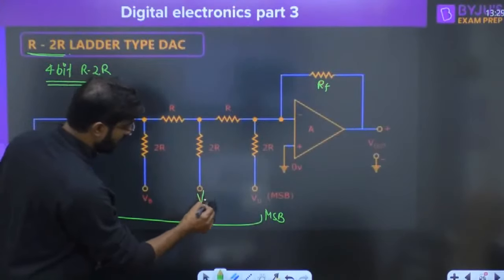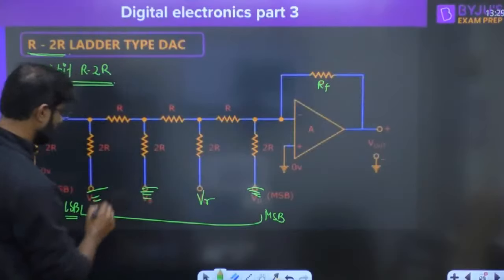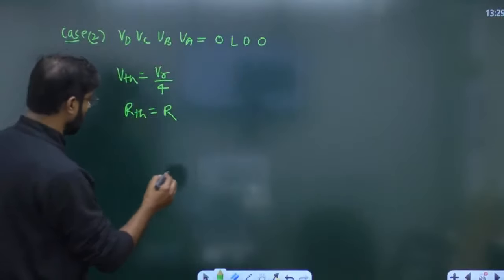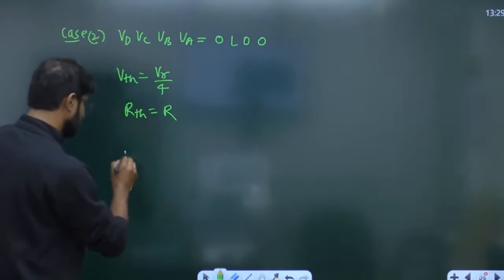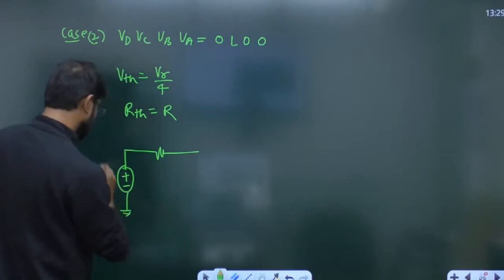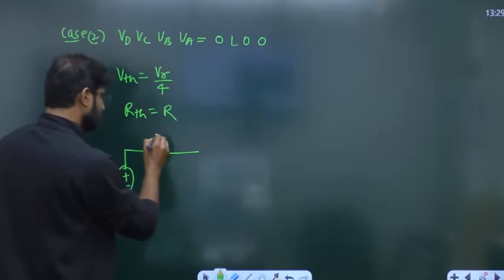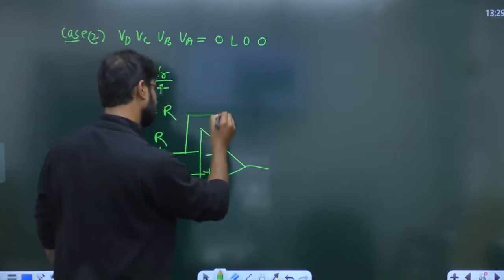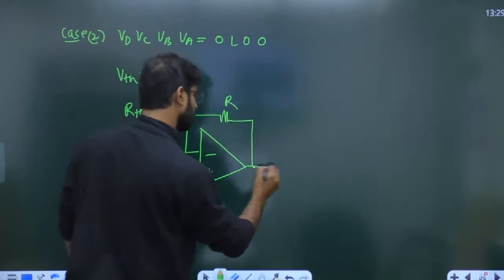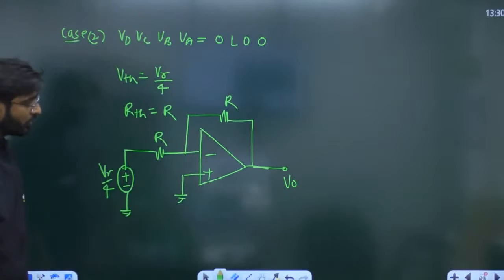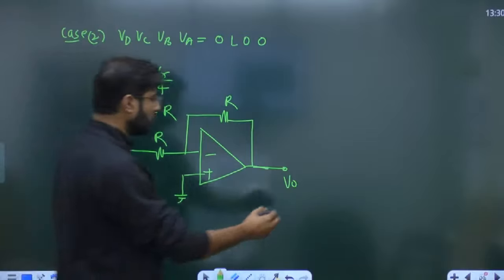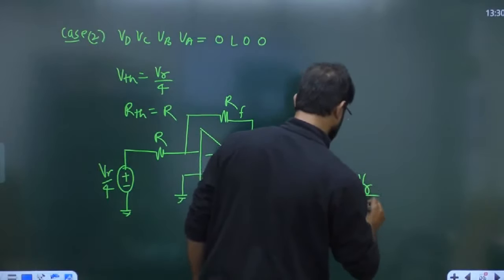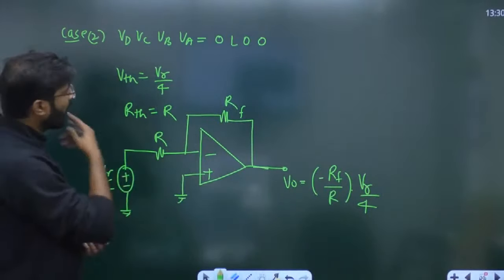Suppose here VR is there and all the others are ground. Then how are we going to solve it? Right, like that. So in this case you can feel this is the circuit. How are we going to do it? So here now you will get the output minus RF upon R into VR by 4. Now like that every circuit you will get.